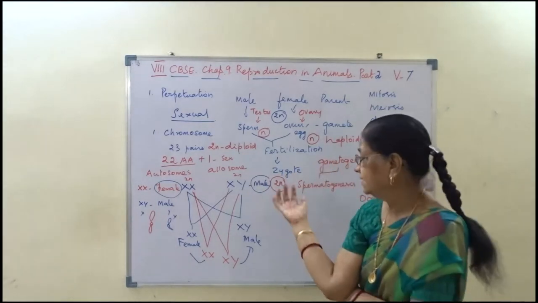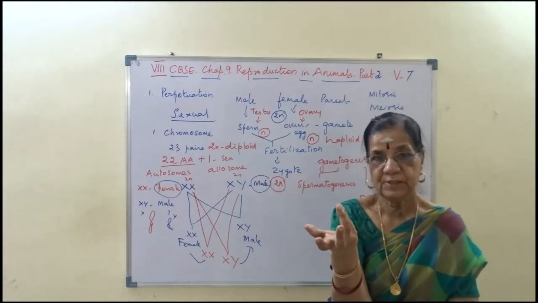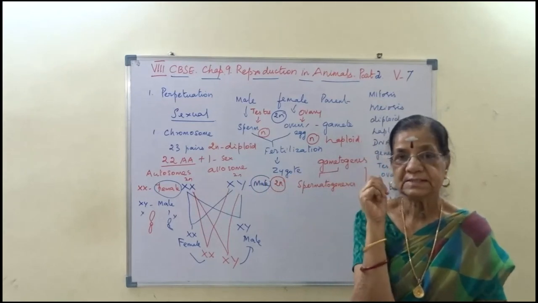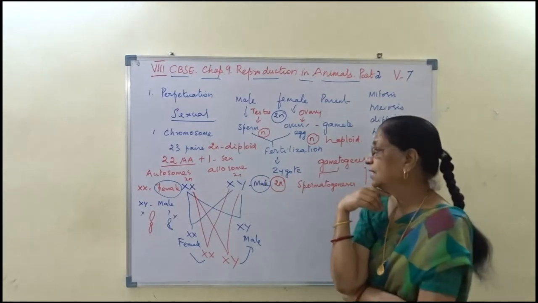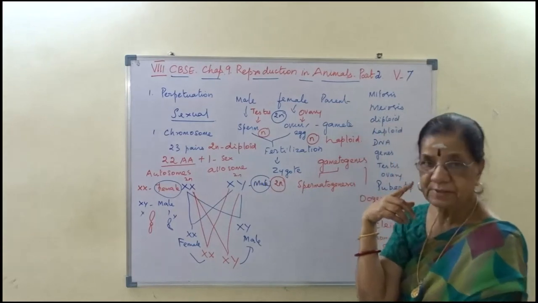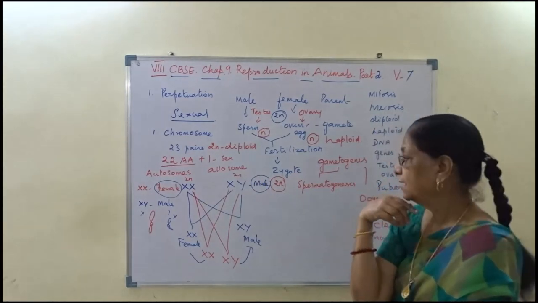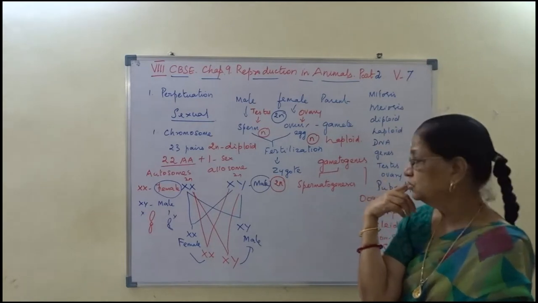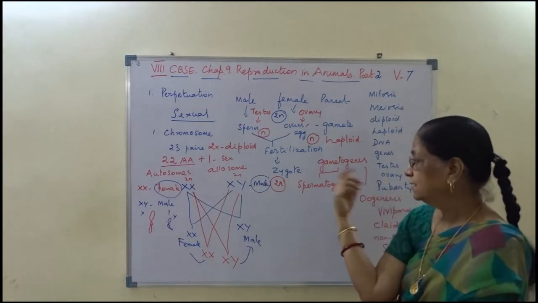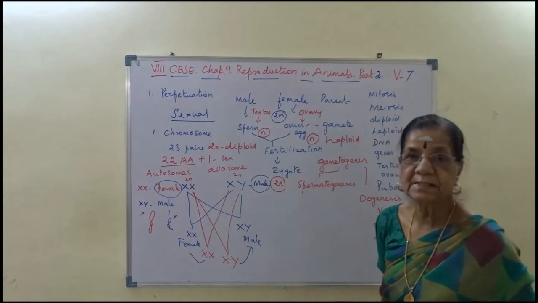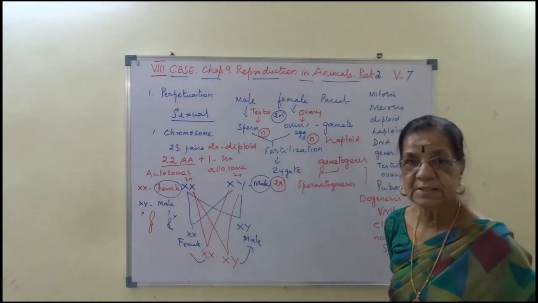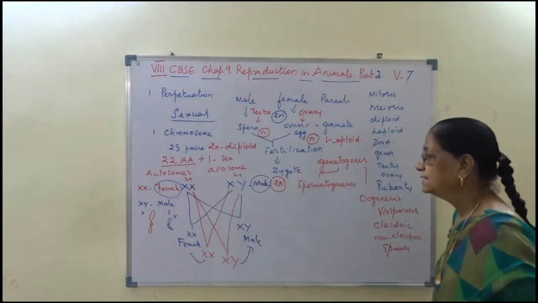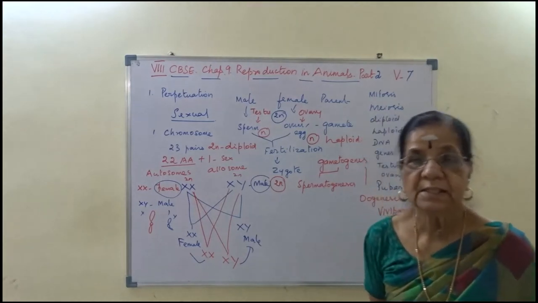Otherwise, with X alone, it is female. So that is how sex is determined. This is called sex determination in man.